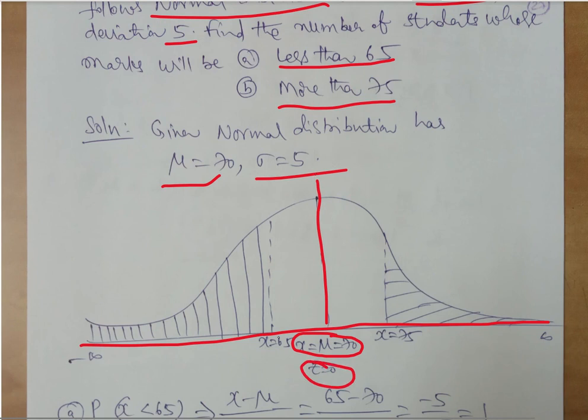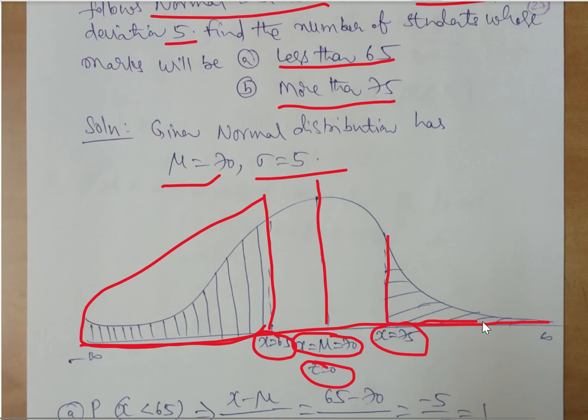70 is the middle, 65 will be on the left side of the 70, and 75 will be on the right side of it. What are we supposed to calculate? Less than 65: if this is 65, what is the area between minus infinity and 65? Next one is more than 75: if this is 75, what is the area above 75 till infinity?